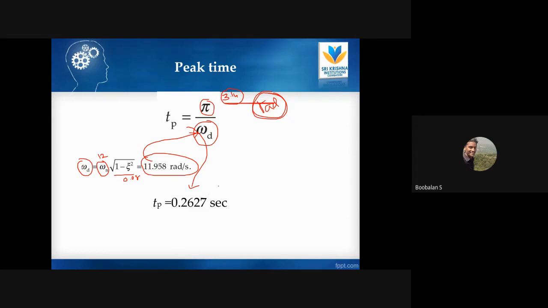We'll see at the end of this problem. I'm going to draw a graphical representation of the response of the system. You can easily understand where the peak time appears, right? So it is very easy, very easy. You only need to remember the formula. So we know the omega d formula. What is the omega d formula? Omega n square root of 1 minus epsilon square. Omega n value we already know, and epsilon we know. Substitute them.